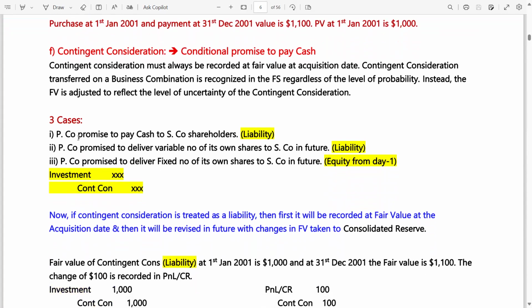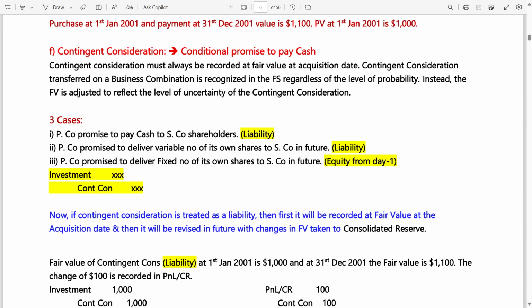Trust me, once we start solving the equations, almost in every question there is a contingent consideration. Be attentive. Contingent consideration must always be recorded at fair value at acquisition date. Contingent consideration transferred on a business combination is recognized in the financial statements, regardless of the level of probability chances of default. Instead, the fair value is adjusted to reflect the level of uncertainty of the contingent consideration, meaning the conditional uncertainty.